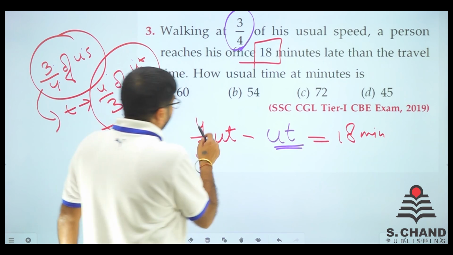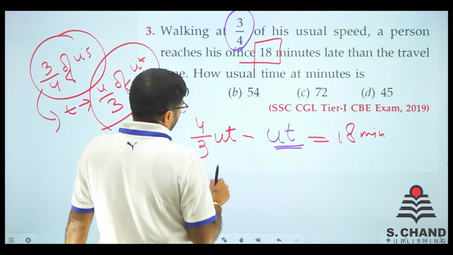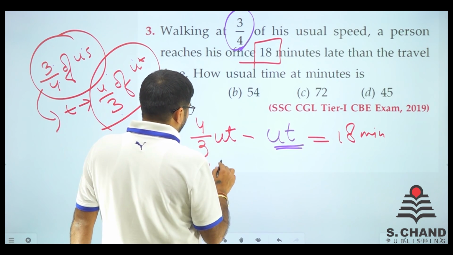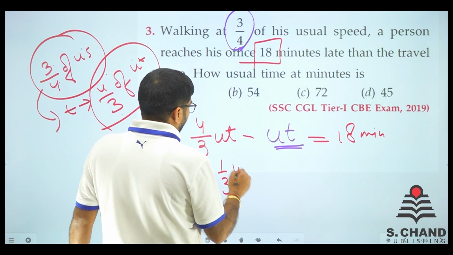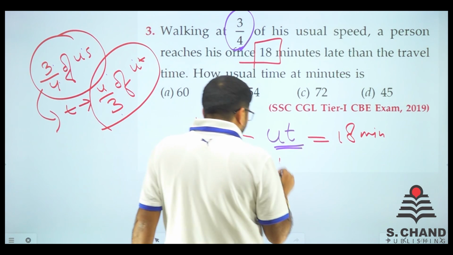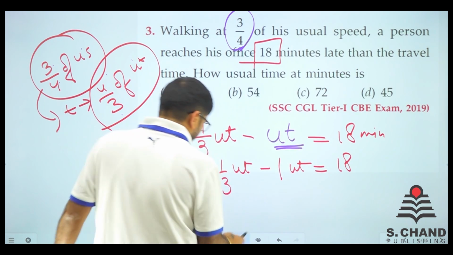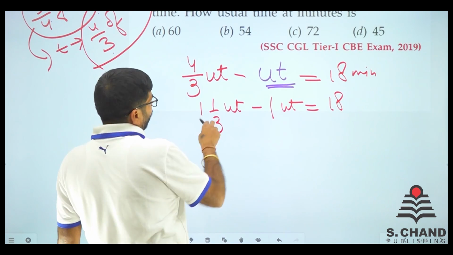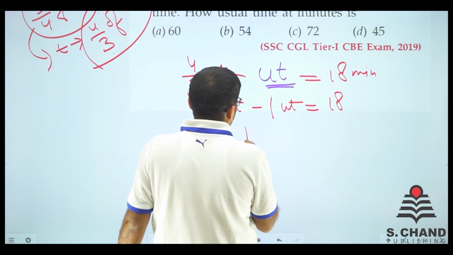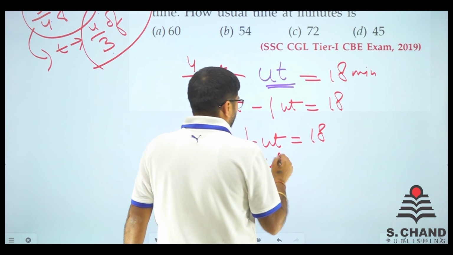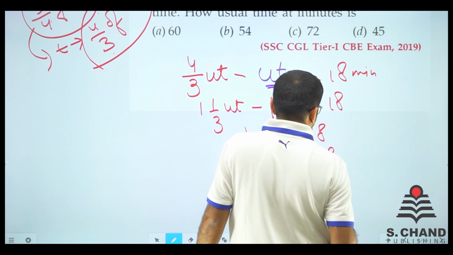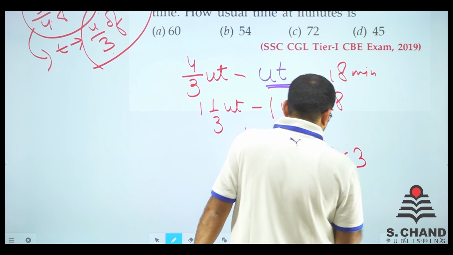So we have 4 by 3 minus 1. So 4 by 3 UT minus 1 UT is equal to 18. So if I remove 1 minus 1, only 1 by 3 of usual time is 18, so usual time is 18 into 3.